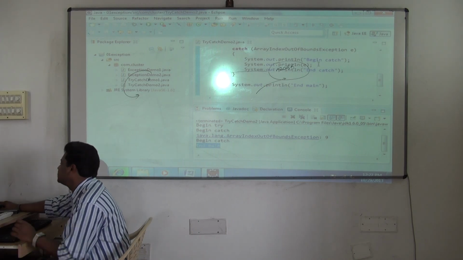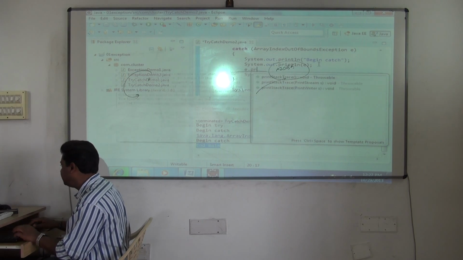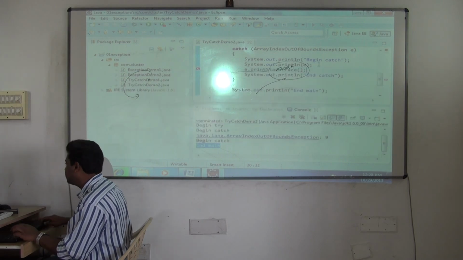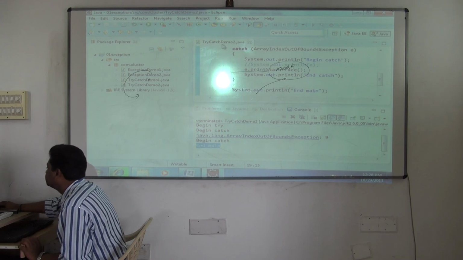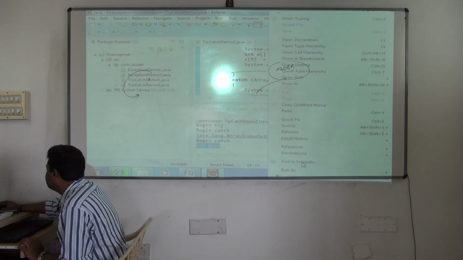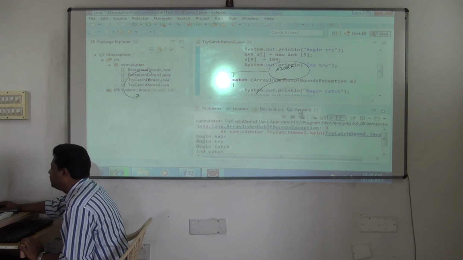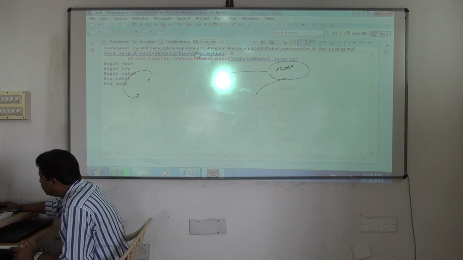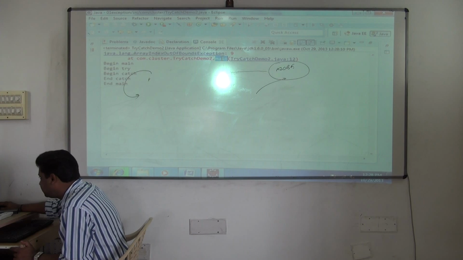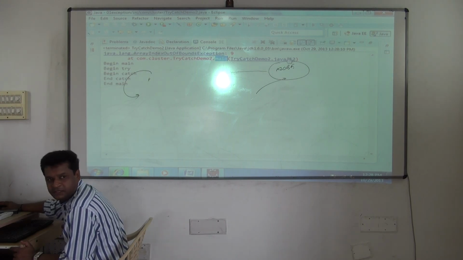Understood? If you want, see this, I can just write E. If you want to see more information, E dot printStackTrace. Call the method. Now comment this. Run the code. It will give you more information. What information? See, I told you it will jumble up the output. Don't bother. Just see this. This is the exception. It has occurred in this class, method name, file name, line number. All that information it will give you. Are you clear?